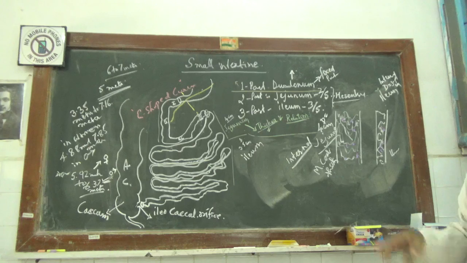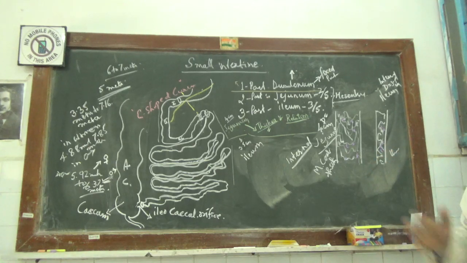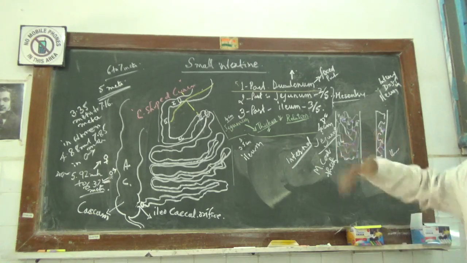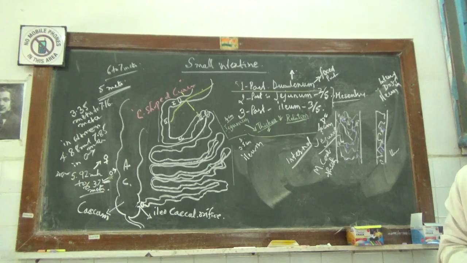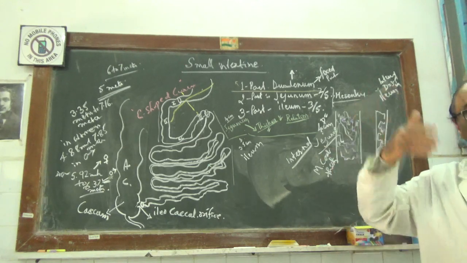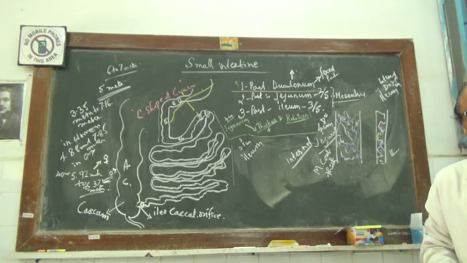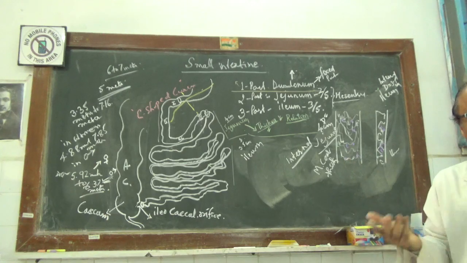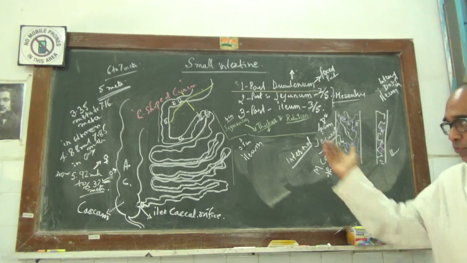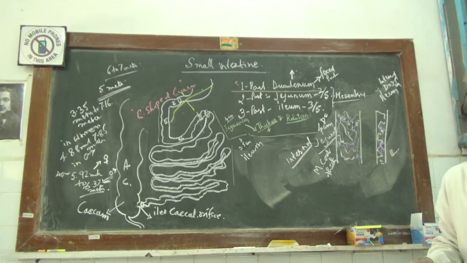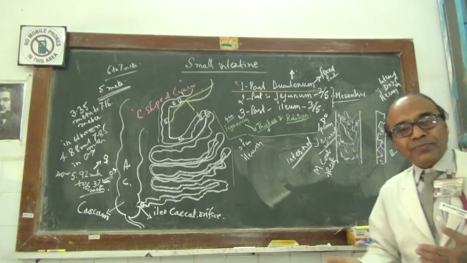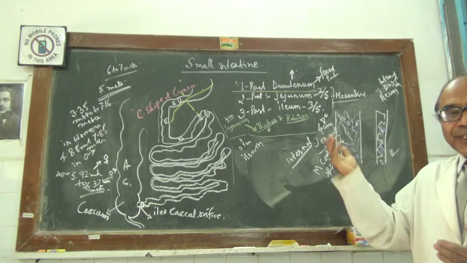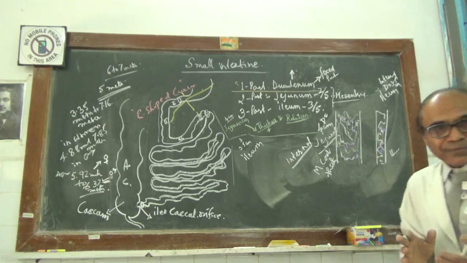Then coming to another important thing about the jejunum and ileum, their peritoneal relation: the anti-mesenteric border of the jejunum and ileum is related to the free edge of the mesentery.